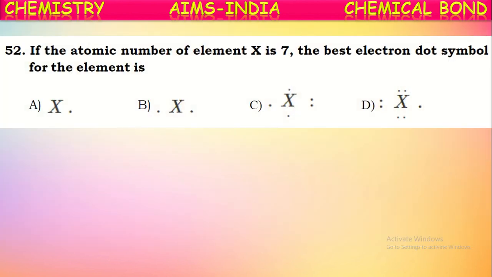Okay, next one. If the atomic number of an element is 7, the best electron dot symbol for the element is? As it is having atomic number 7, its configuration will be 2, 5. So in the valence shell it is having 5 valence electrons. In Lewis dot structures, the electrons in the valence shell are represented as dots around the symbol. As it is having 5 valence electrons, there should be 5 dots. See, this is the correct representation of that element.